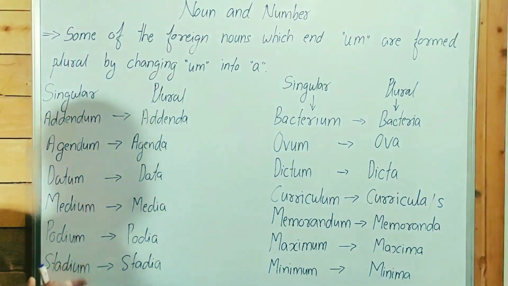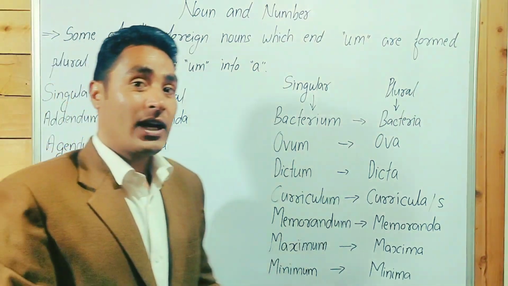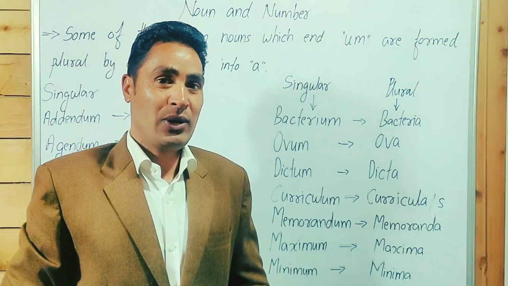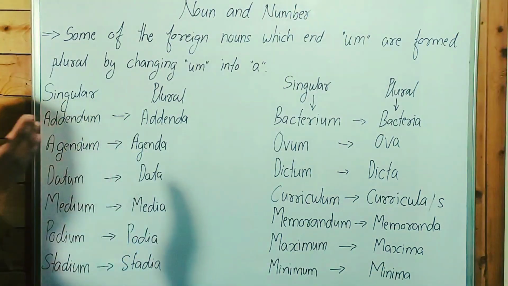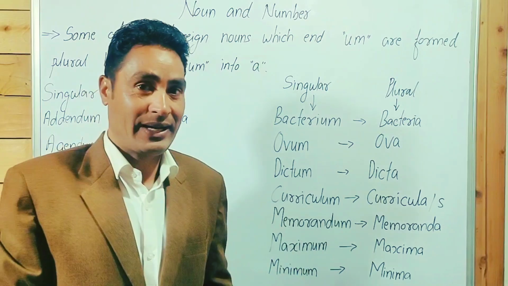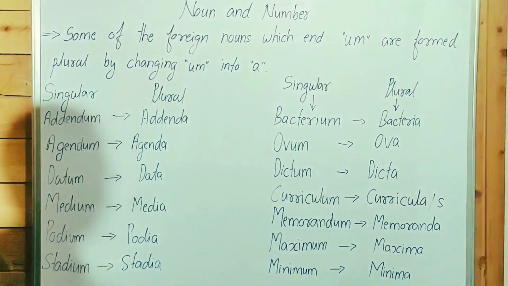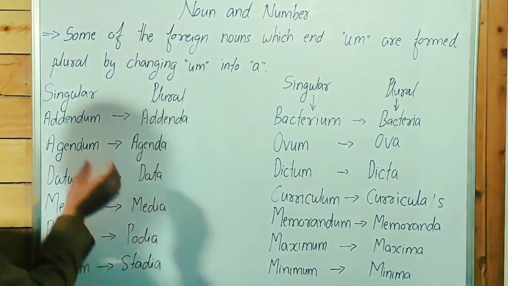Guys, point to be noted. I repeat, these words were taken from a foreign language. These are not English words. That's why these nouns follow a different pattern. They are not formed plural by adding s and es at the end of the noun.